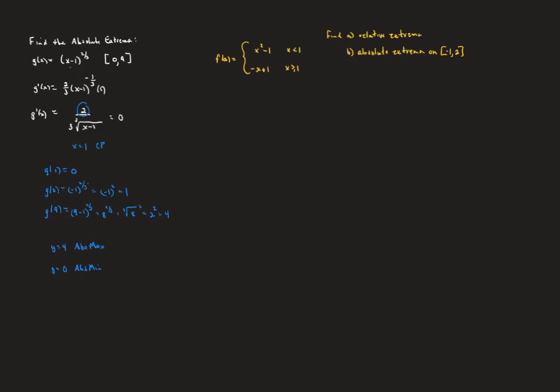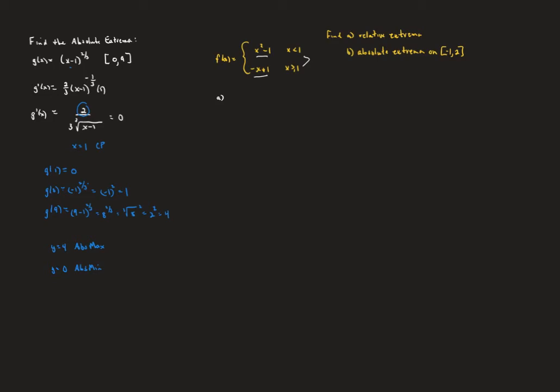Notice we're giving them as y values. Okay, so now we turn our attention to this piecewise function here. Now, there's a lot to think about here. First, we're going to look for relative extrema. So we're going to consider the left branch, the right branch, and then where the two functions come together, because we can get critical points from any of those regions.